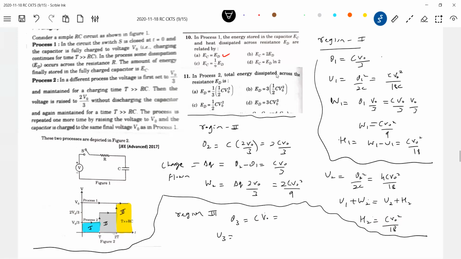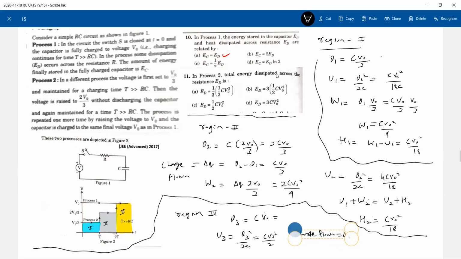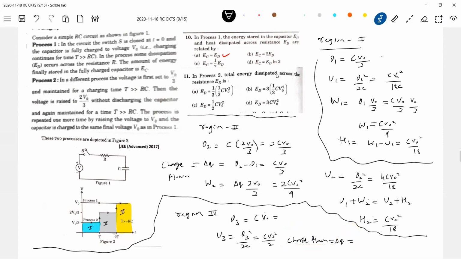Then the final energy stored in the capacitor will be... then additional charge flown through the circuit. This should be equal to how much? So what was the final charge? Final charge was CV naught. Initial charge was Q2. CV naught by 3 is the charge flown.